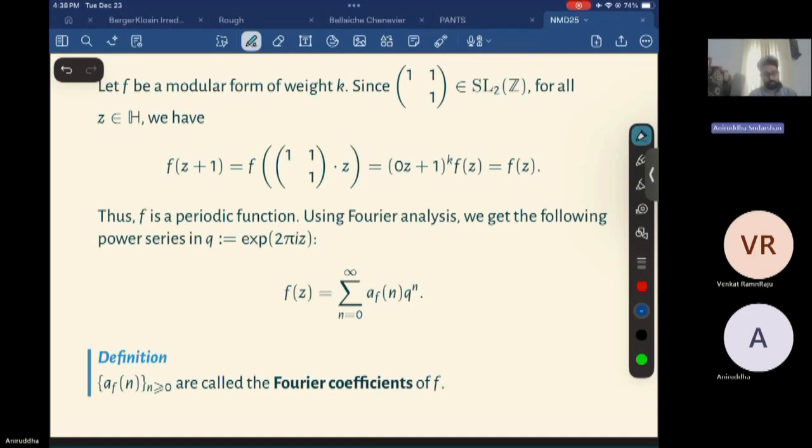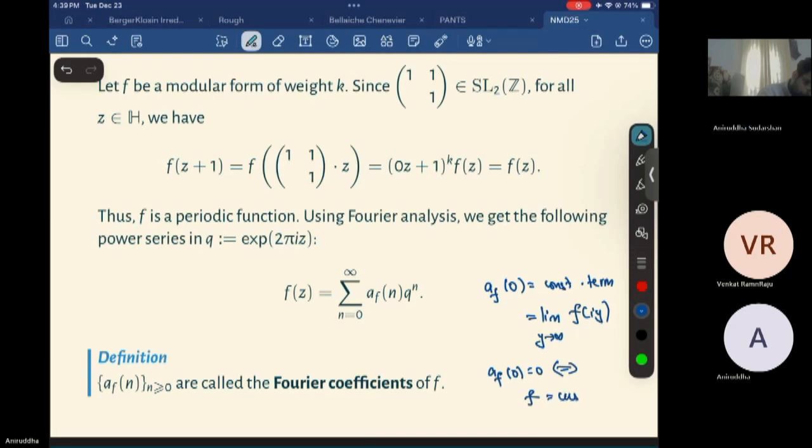So for every modular form, I have this power series, and this a_0, the constant term, is exactly the limit of f of iy as y tends to infinity. And from our definition we saw that this was finite. And a_0 is 0 if and only if f is a cusp form.